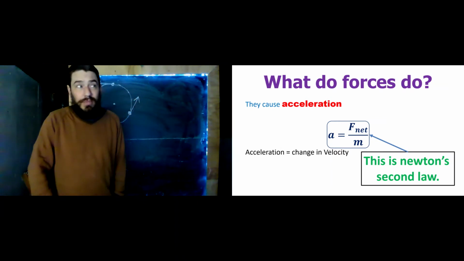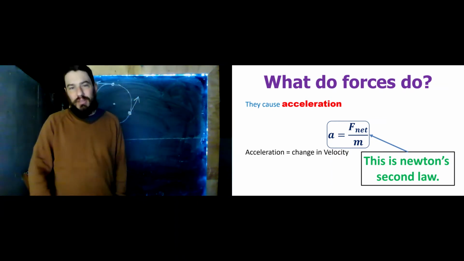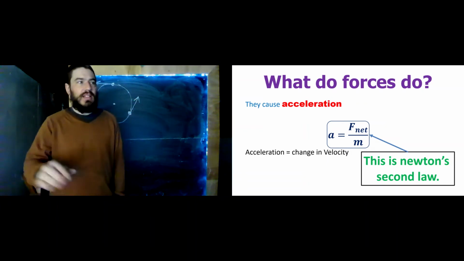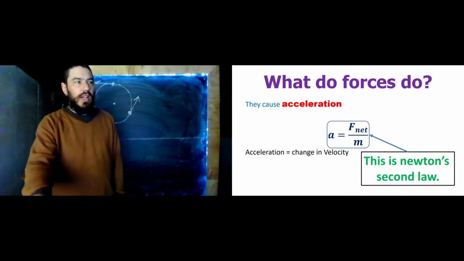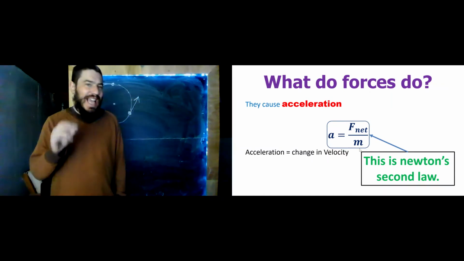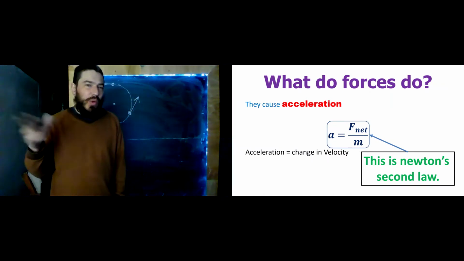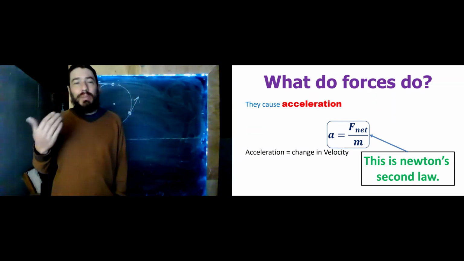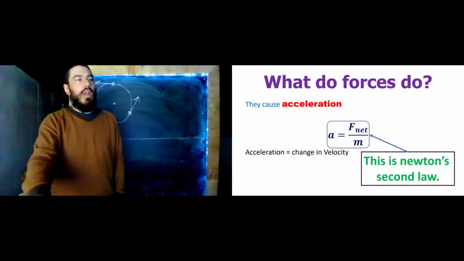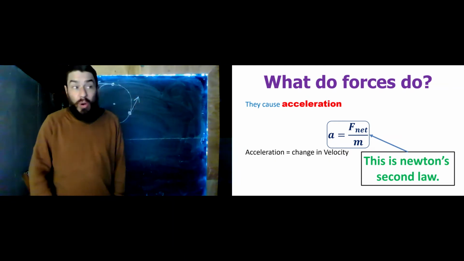Okay, so that's what objects do if there's no forces acting on them. But what do forces do? Forces cause acceleration. And this is Newton's second law. Newton's second law tells us that the acceleration is equal to the net force over m. What does F net mean? Net is just another way of saying total. F net simply means the total force. So the acceleration is equal to the total force divided by the mass.